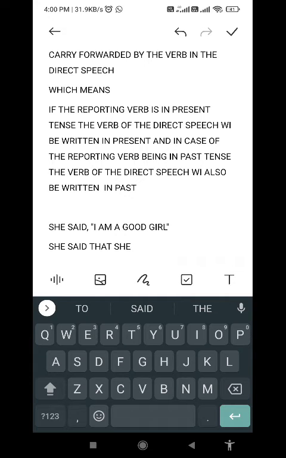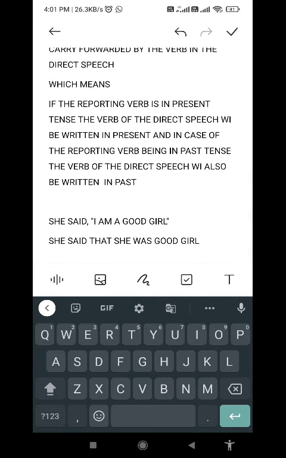Now generally it is I am, she is, but because said is in past tense, we have to write it in past, that is was. Then the other part will continue, a good girl.